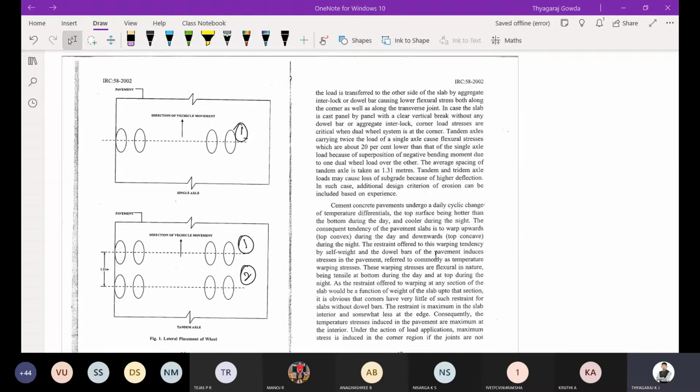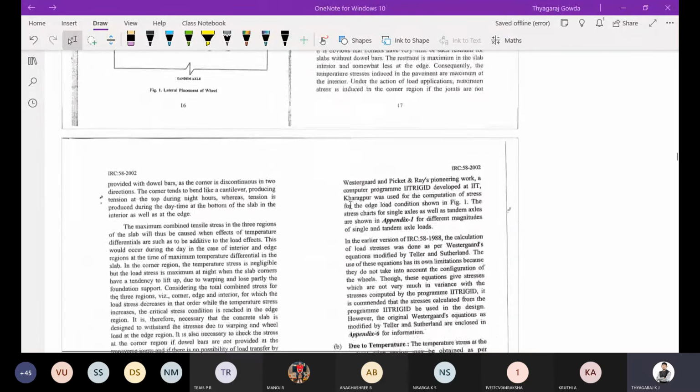You can unmute yourself or leave a message in the chat section also, so that I get to know whether you have written the diagram or not. Completed? Is it completed? Okay.